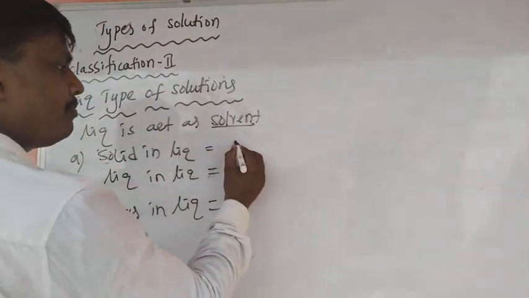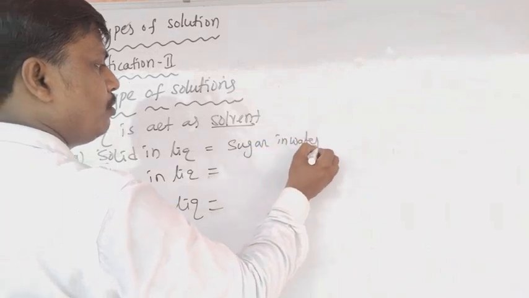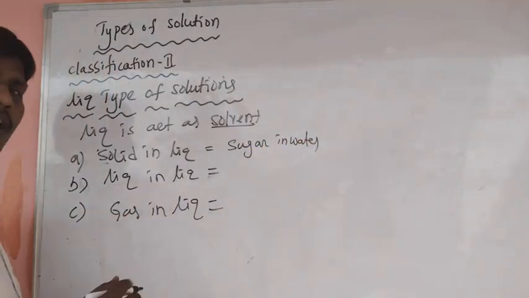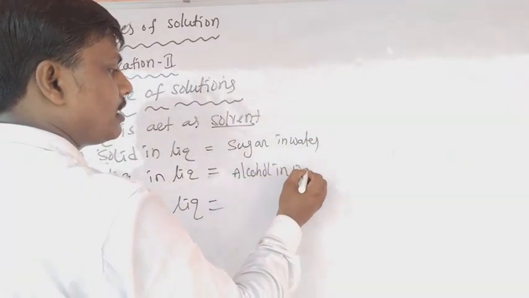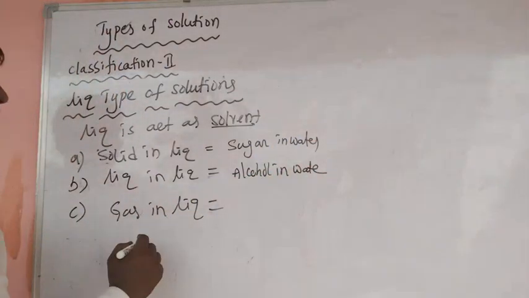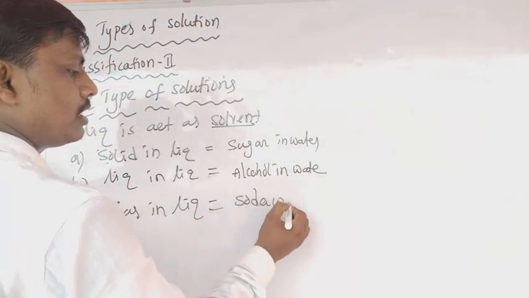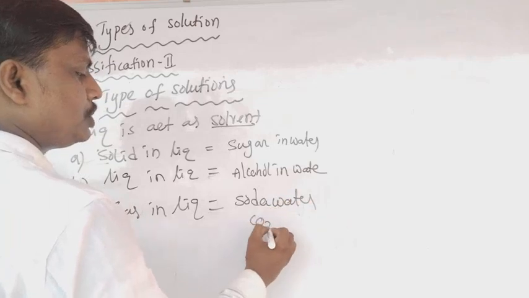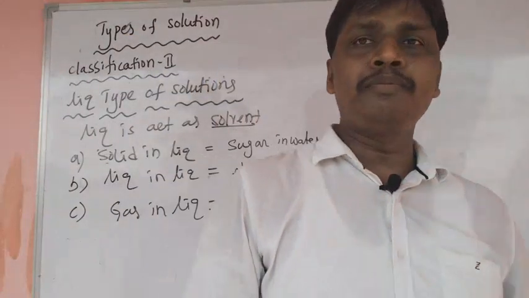Example of solid in liquid type: sugar in water. Liquid in liquid type of solution: alcohol in water. Third one, gas in liquid type of solution: soda water. Soda water means CO2 in water.